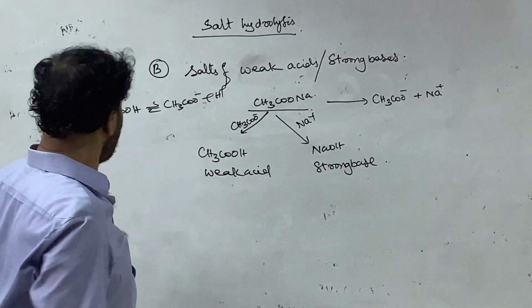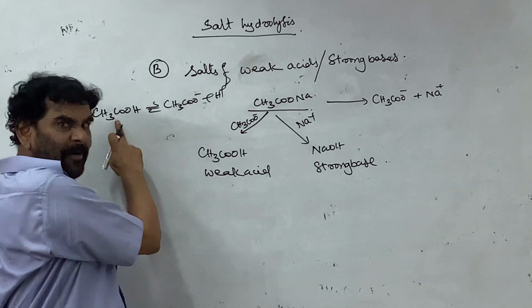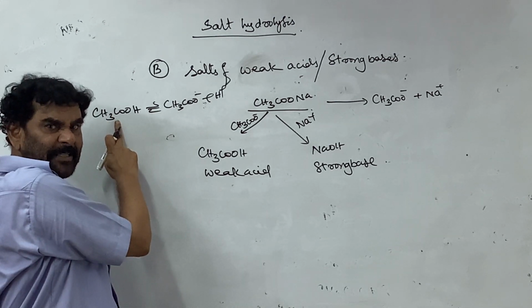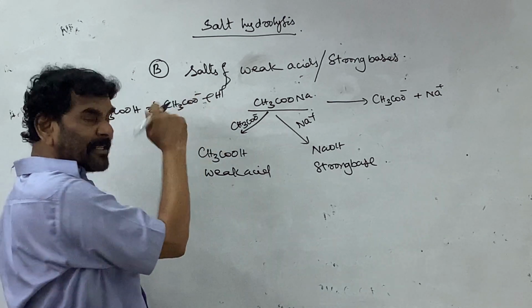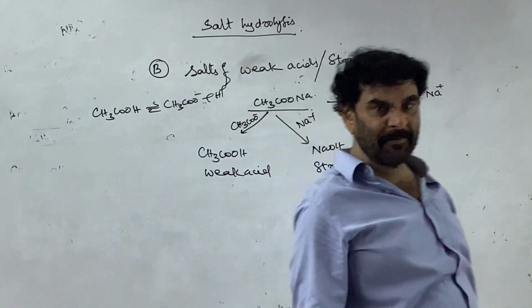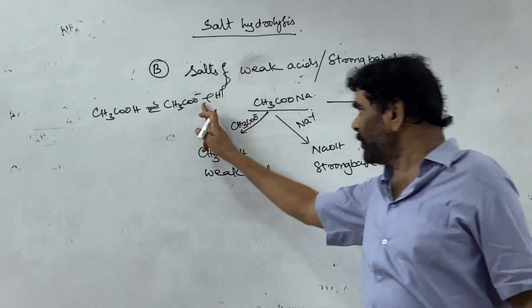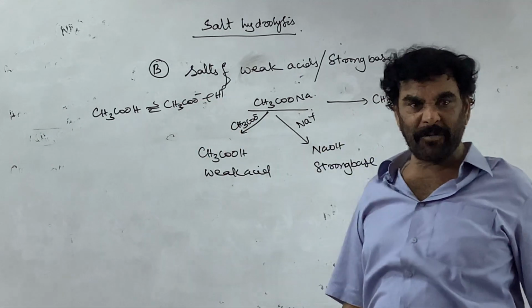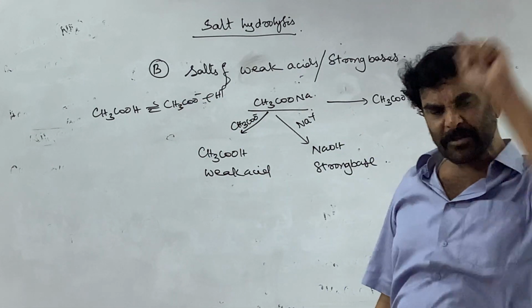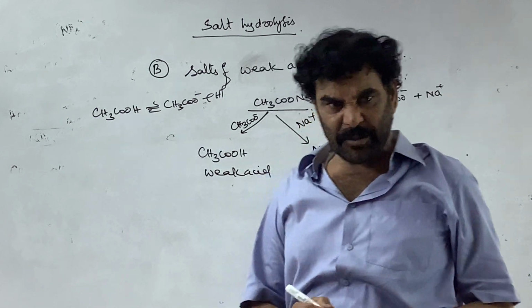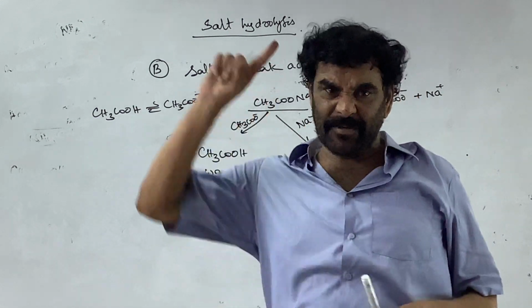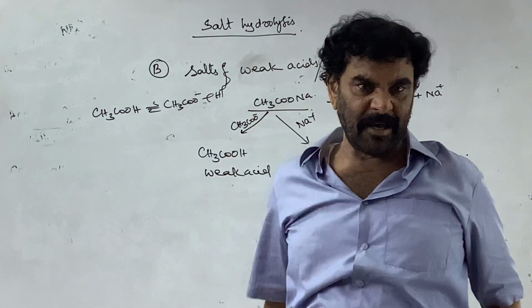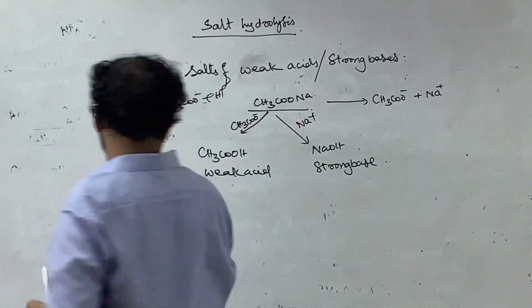To go back, for the acetate ion, H plus ion is required. In all chemical systems where H plus ion is present, acetate ion combines with that H plus ion and converts into acetic acid.